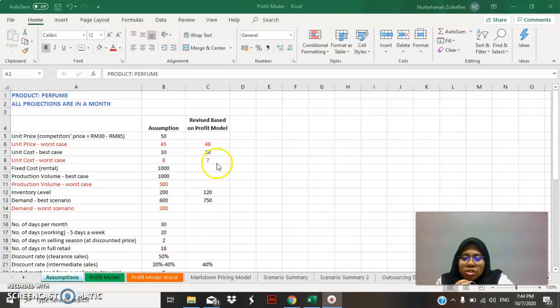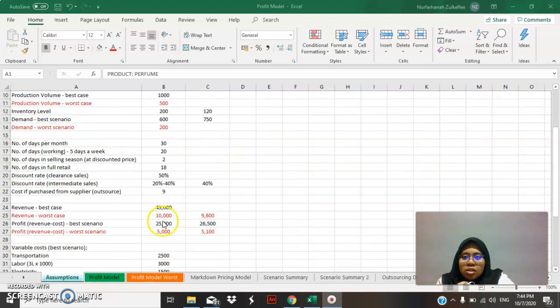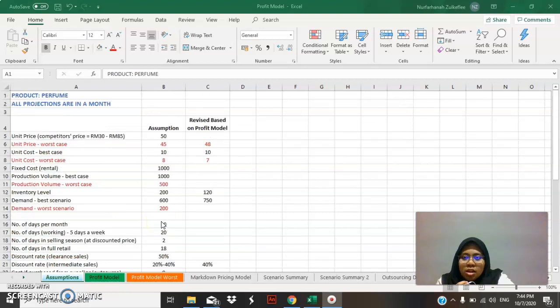So from this sheet, as you can see, it is the assumption of my business. I assume these values for my business. The first one is unit price. As I made some research, the competitor's price is around 30 ringgit to 85 ringgit. So I choose 50 ringgit.